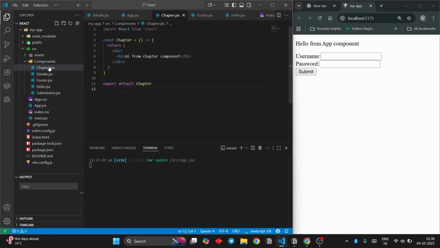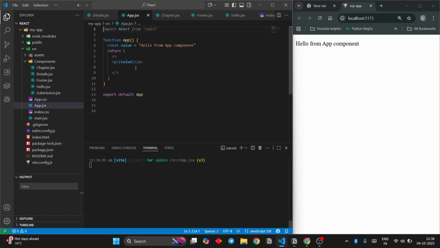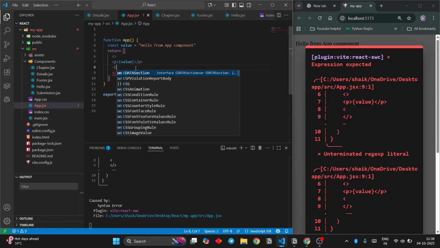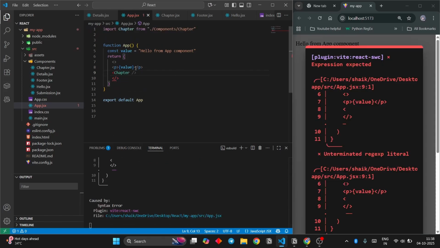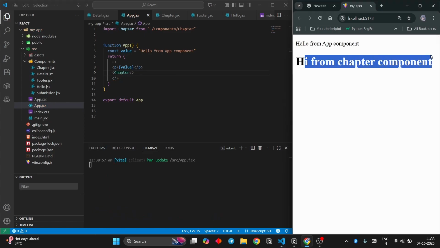Okay, and let's render this over here. I don't need submissions. Just gonna say for the chapter, and we get hi from the chapter component. So the component is getting rendered.